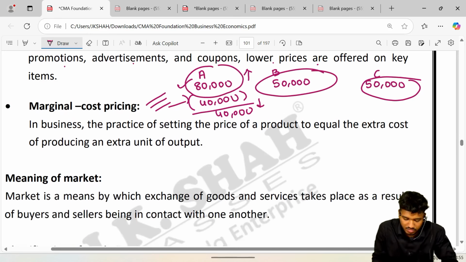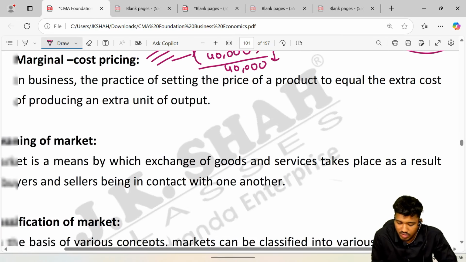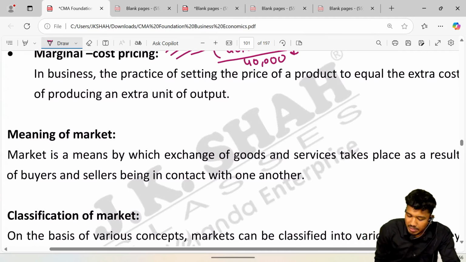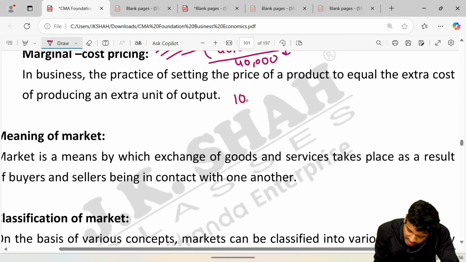Okay, next is marginal cost pricing. Sir, what is the meaning of marginal cost pricing? Marginal cost means the cost of producing one extra unit. Example: I was producing 100 quantity, which was my capacity.